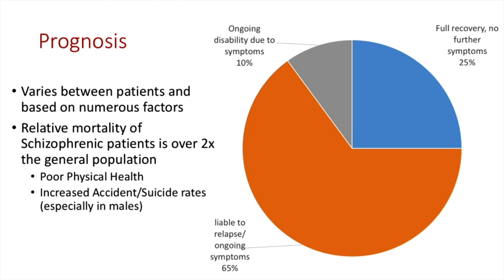And if we look at the table on the right, we can see that 65% of patients are liable to relapse or have ongoing symptoms. 25% will have a full recovery with no further symptoms again, and 10% will have ongoing disability due to their symptoms.